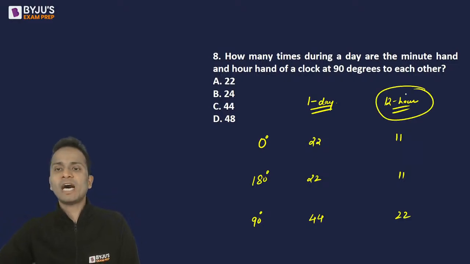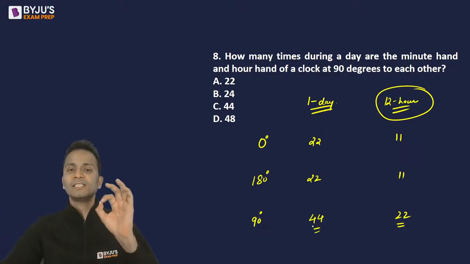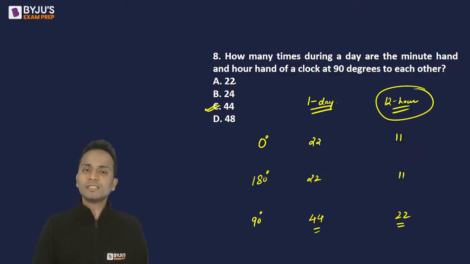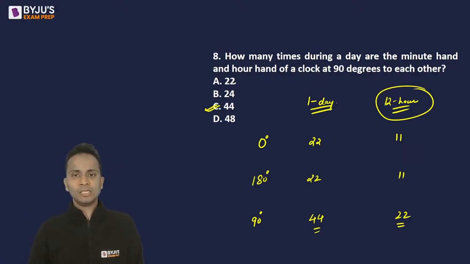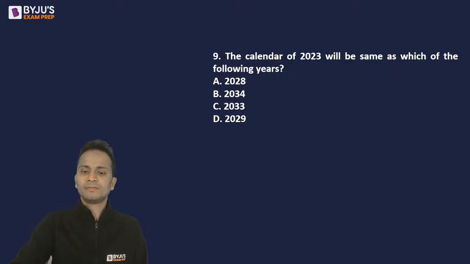So in 12 hours it is 22 times. In one day it is 44 times. That is the double of that. Okay, so the correct answer is option C, that is 44. So you can remember these numbers. Generally, these questions may be asked directly. Okay, chaliye. Next question, question number 9.